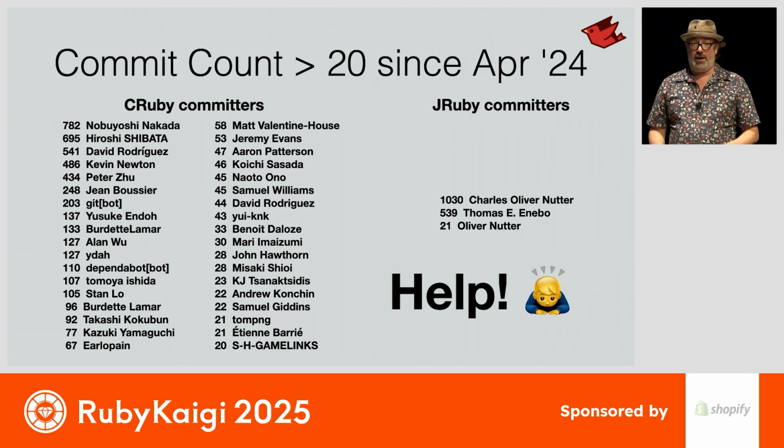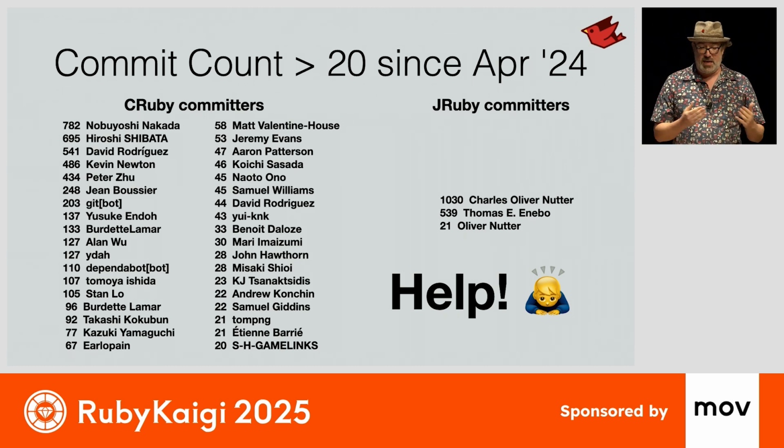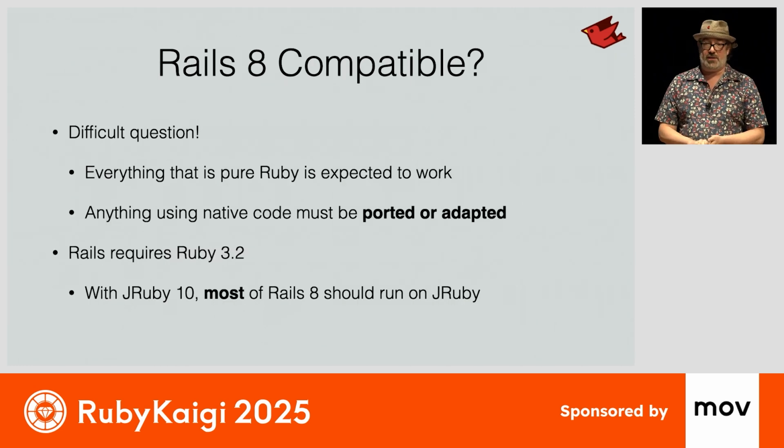Obviously, we need more help here. More folks that can try things out, help us implement new features. You can implement them in Ruby if you want. We're fine with that. But keeping up with Ruby is a big challenge for us because it's not a very big team. So what about Rails 8 compatibility?